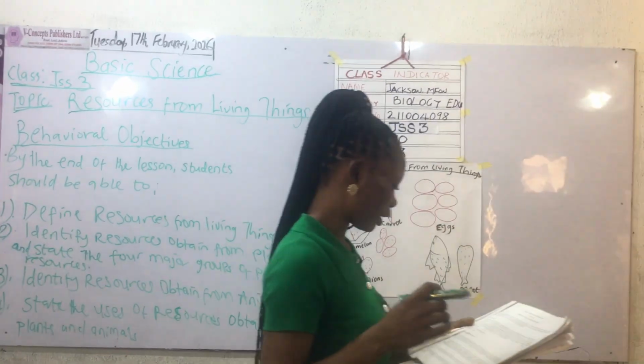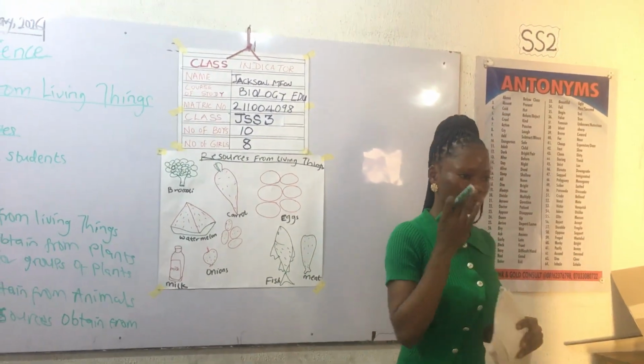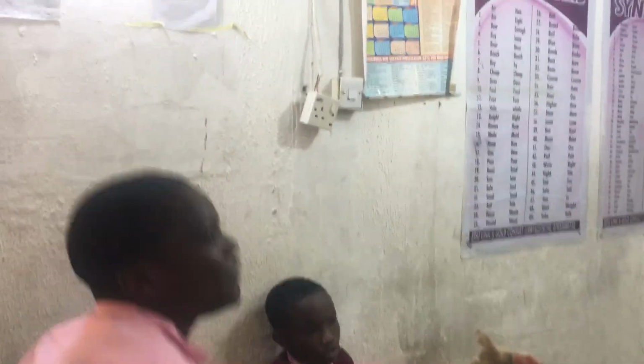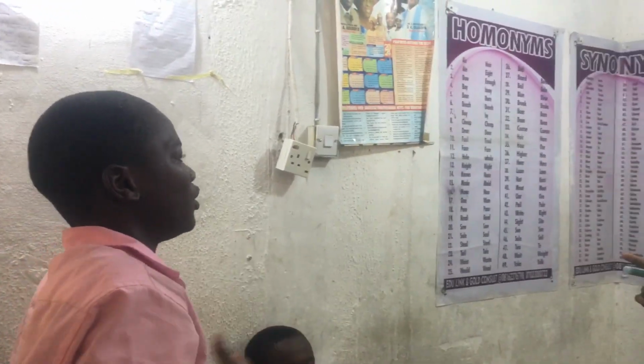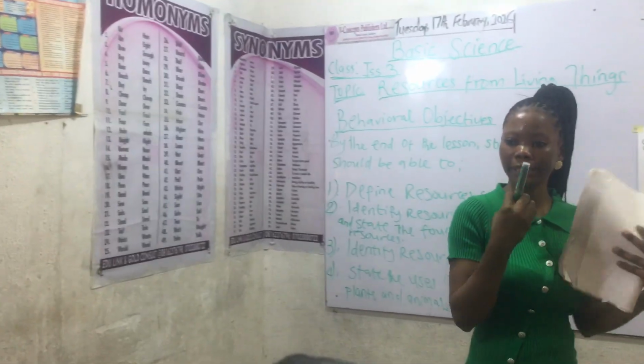So let's look at food crops. What are food crops? Food crops can be defined as crops which we eat for the benefit of our body. Thank you. There are those crops that we eat.